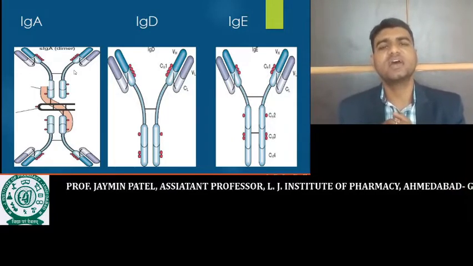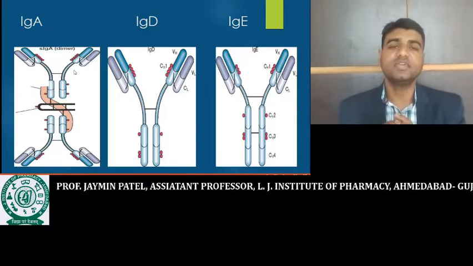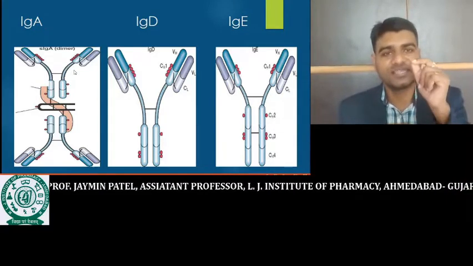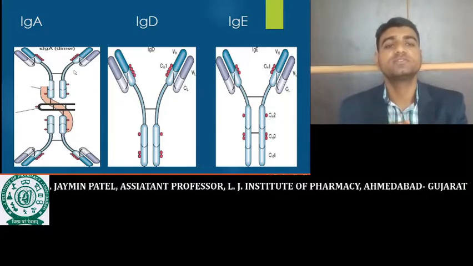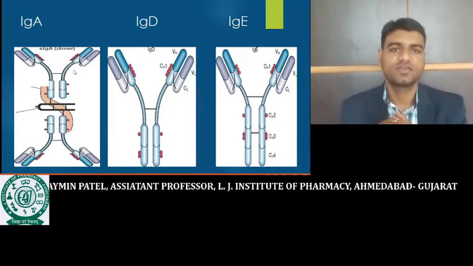And the last one, that is IgE. IgE is also called a skin sensitizing antibody. It is responsible for sensitizing reactions, like skin rashes.